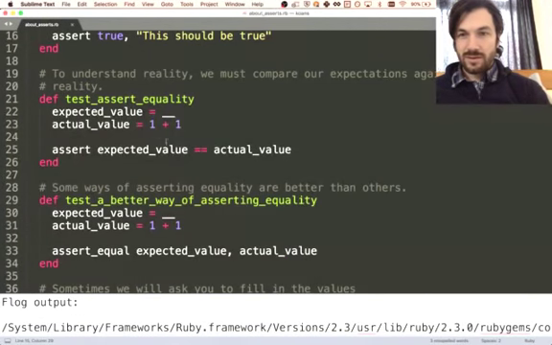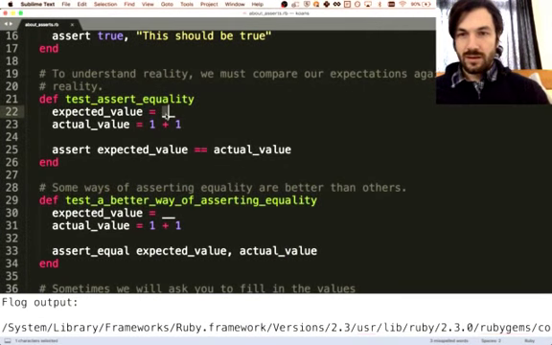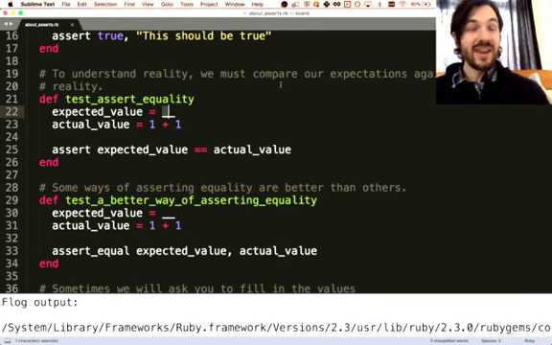Okay, so to understand reality, we must compare our expectations against reality. Assert equality. Oh okay, we can do comparisons here.